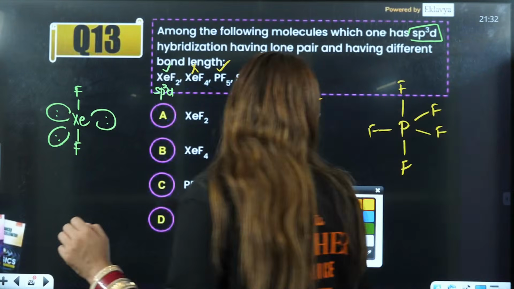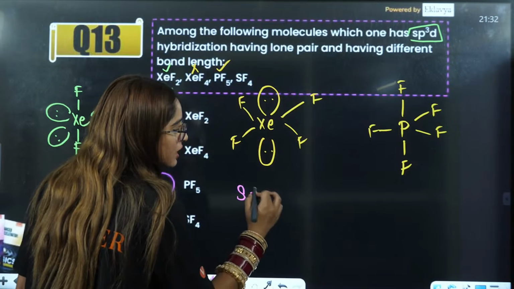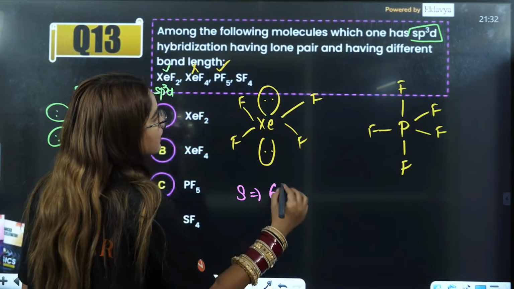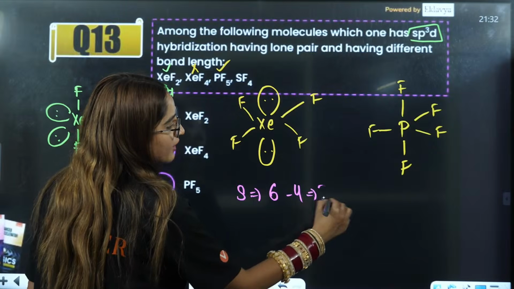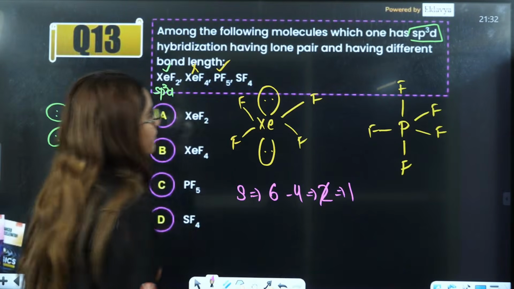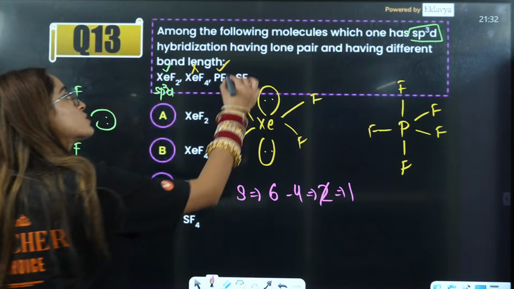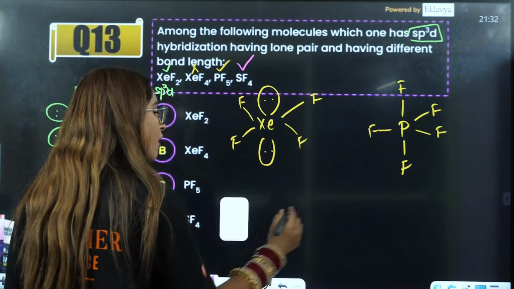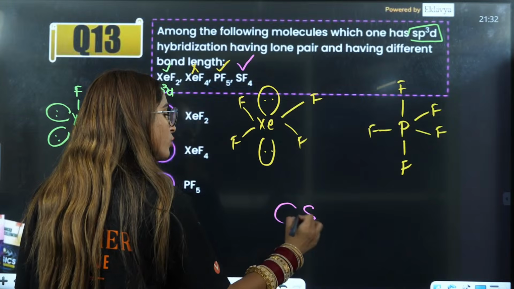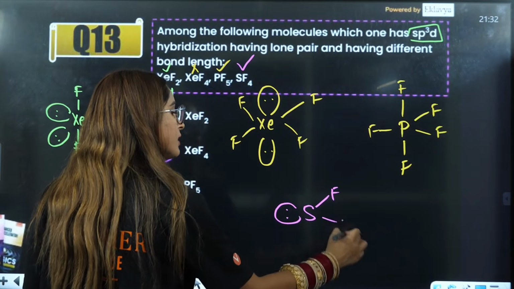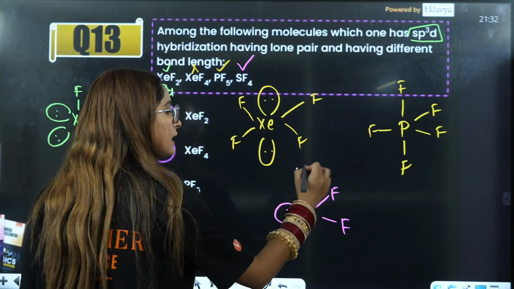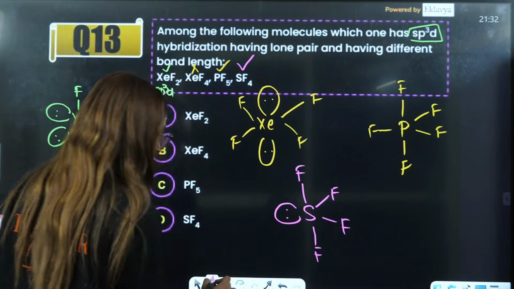SF4, what about SF4? Sulfur, if you see, belongs to group number 16, minus 4 bond pair, it has 2, means 1 lone pair. 1 lone pair, 4 bond pair, total 5. That means again it is sp3d. It is having 1 lone pair, so it will be 1 lone pair here. It is 1, 2, 3. That is your seesaw shape.